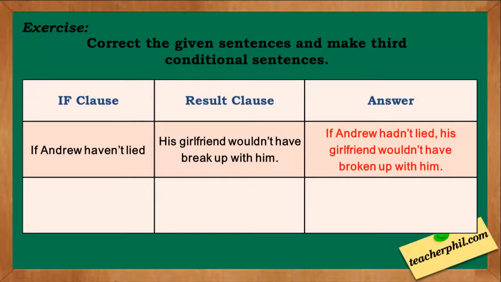If Andrew hadn't lied. The result clause, his girlfriend would have break up with him, is wrong, because after the auxiliary verb have, the main verb break up should be in past participle. His girlfriend wouldn't have broken up with him.